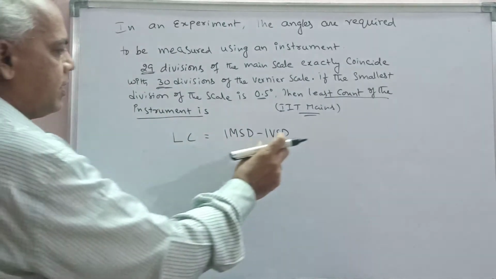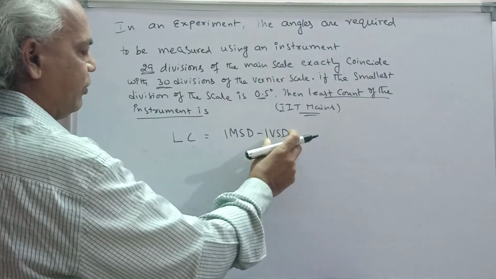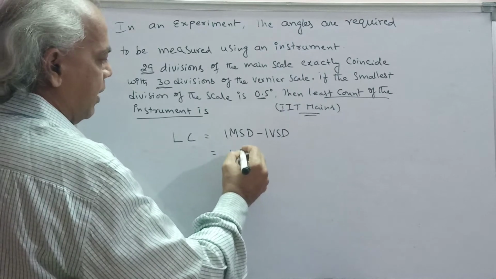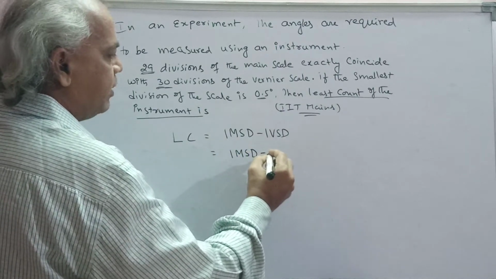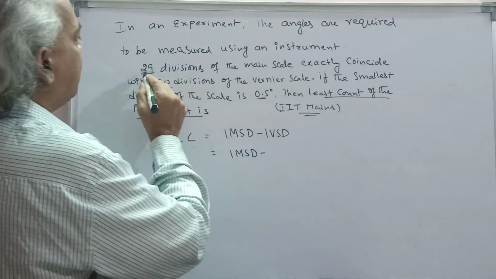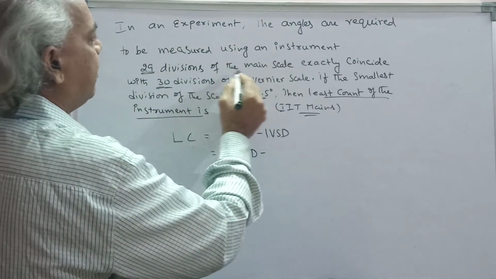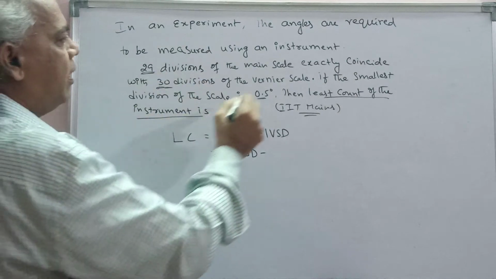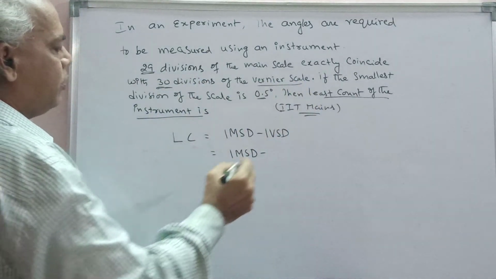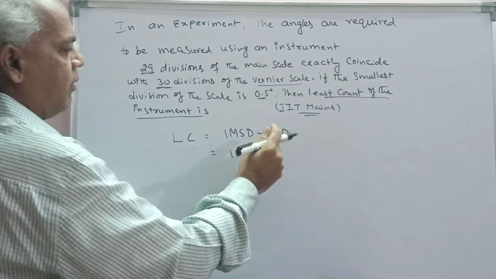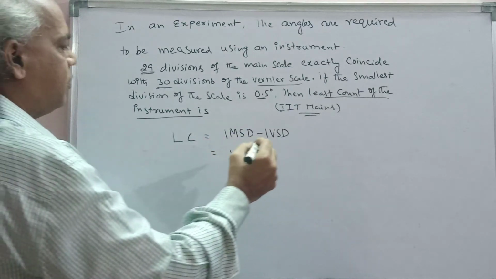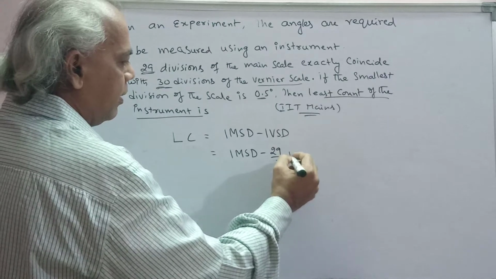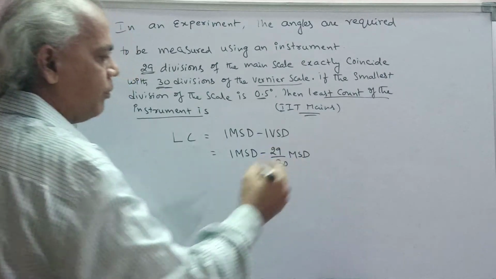So this vernier scale division can be written as 1 MSD minus... here 29 divisions of the main scale exactly coincide with 30 divisions of the vernier scale. So one vernier scale division is equal to 29 by 30 main scale division.